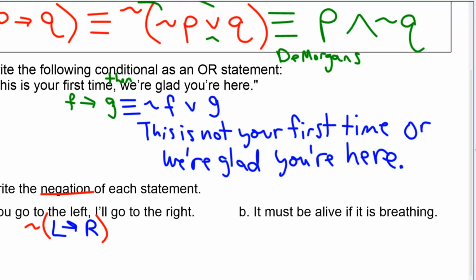So if we write the negation, it's this rule we see at the top. You could say that's equal to not L or R.